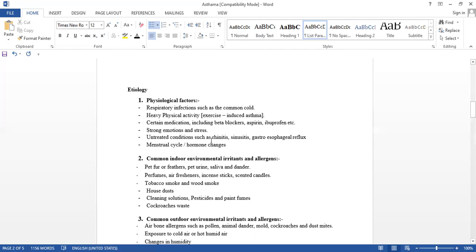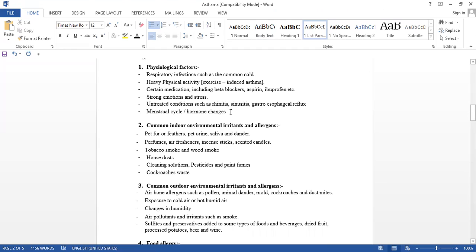If we do not treat rhinitis, inflammation of the respiratory tract, or sinusitis, the sinus problem, or gastroesophageal reflux, if we do not treat these conditions, then they may lead to asthma. The menstrual cycle in women, due to hormonal changes, also causes this type of asthma. Okay, these are all the physiological factors. Due to physiology, they come under the physiological factors.